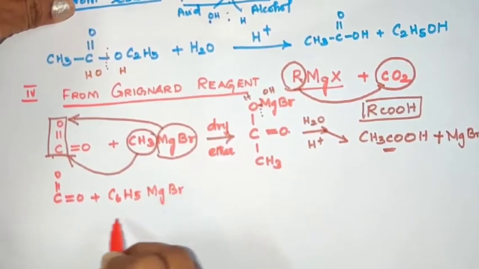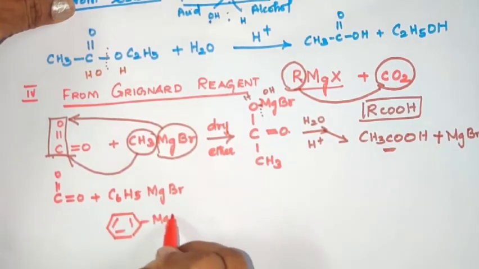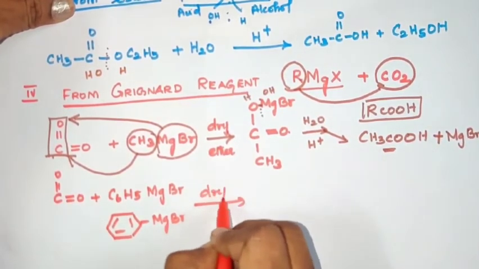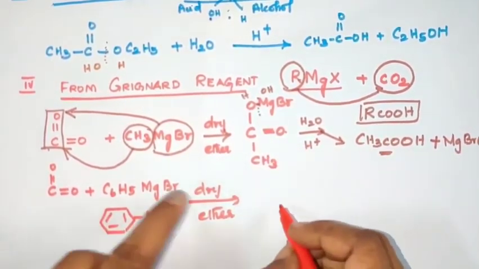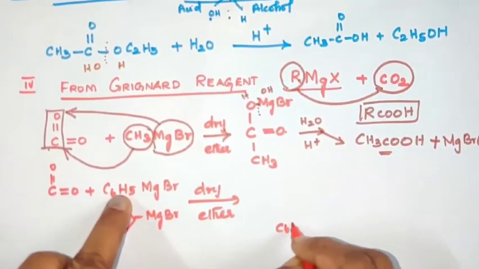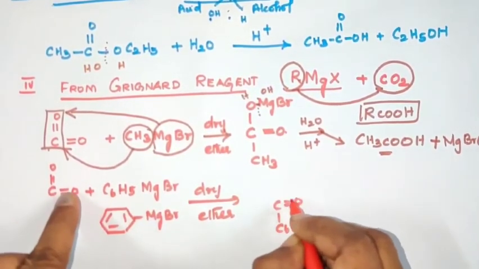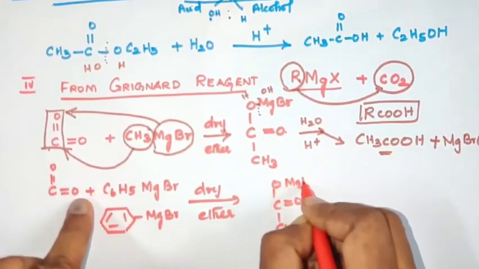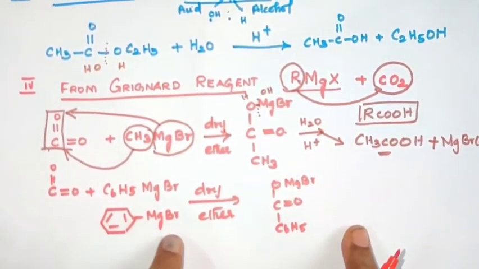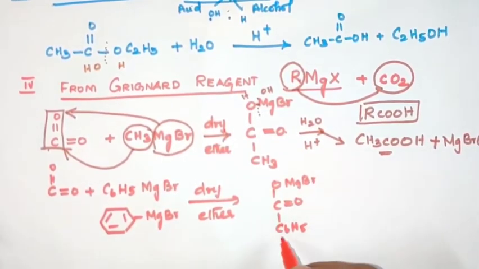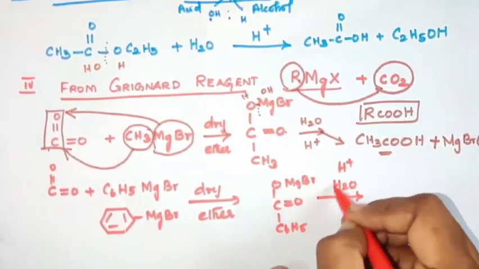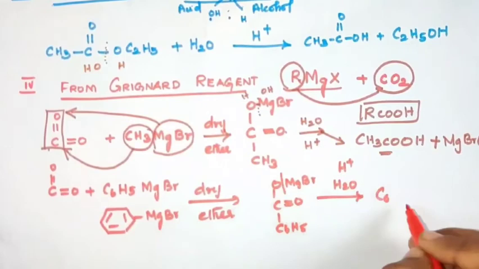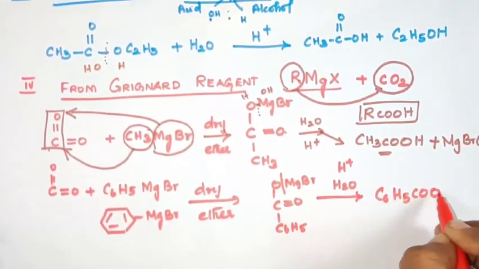And the next one is, here also, we can prepare aromatic acid from the Grignard reagent called phenyl magnesium bromide, which reacts with carbon dioxide in the presence of dry ether to form an addition product, C6H5C double bond O OMgBr. That is the addition product, followed by hydrolysis in the presence of an acid, H plus, which can provide H plus to that addition product. Again the breaking of the bond takes place at OMgBr.